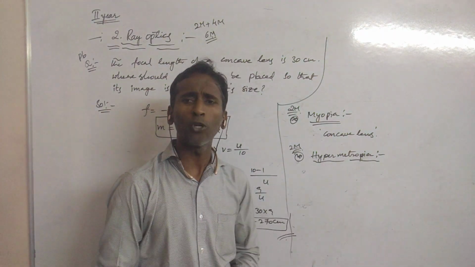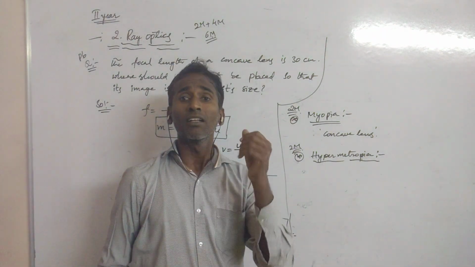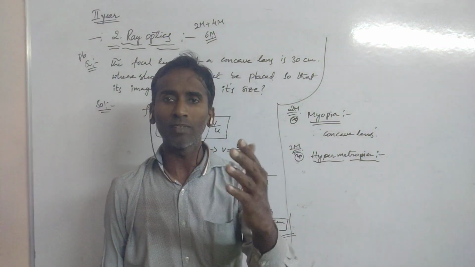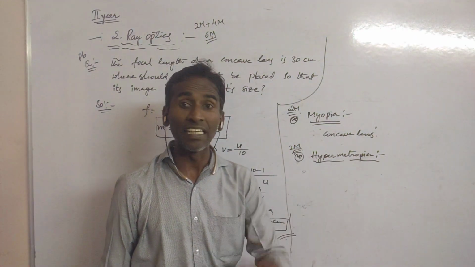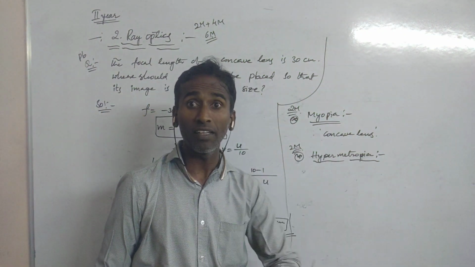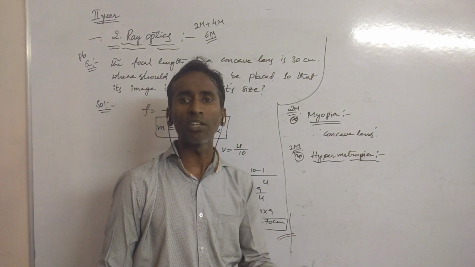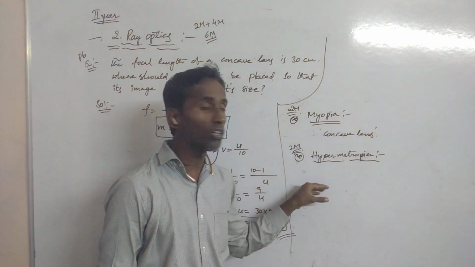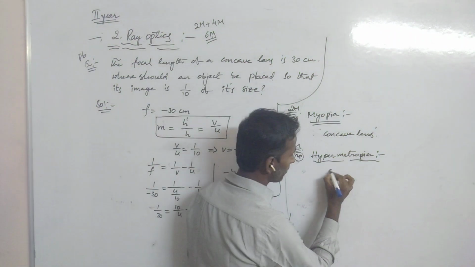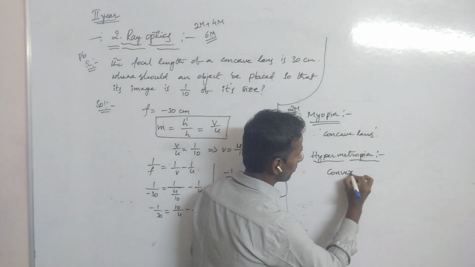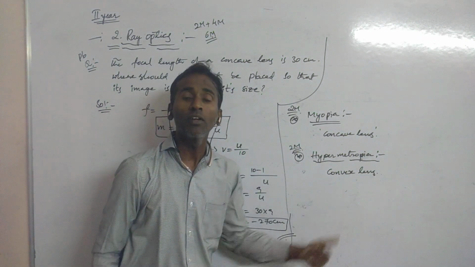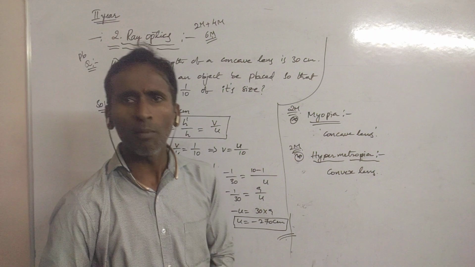We can see far objects clearly, but we cannot see near objects. Whenever we have this type of defect, how can we rectify it? We can use a convex lens. Nowadays it is common.